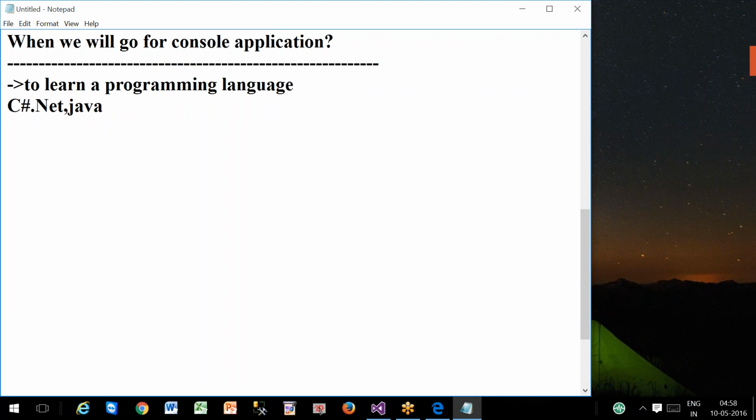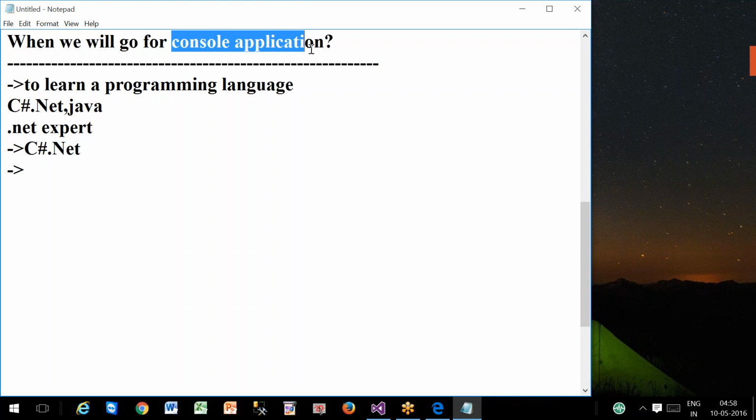Now, tomorrow onwards, to become a .NET expert, we have to learn a programming language called C#.NET. That also we are going to learn with the help of a console application. So once we start programming, every day we'll write programs using a console application. That is the story about this.